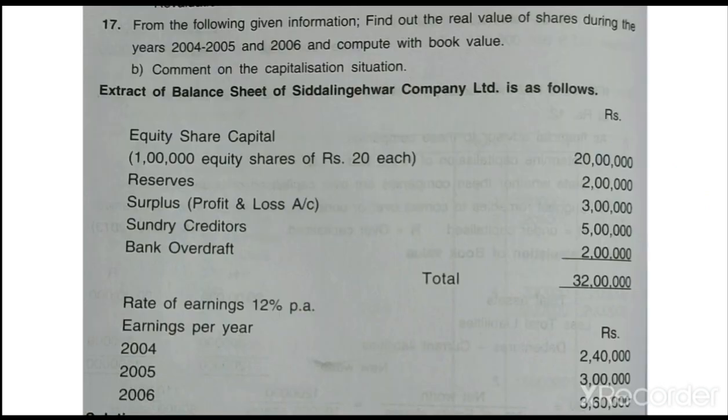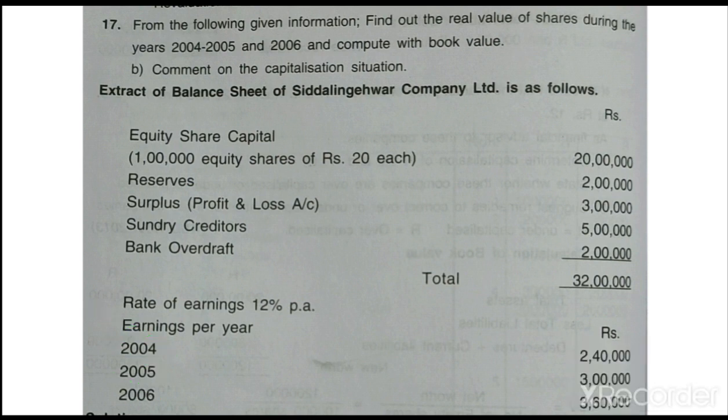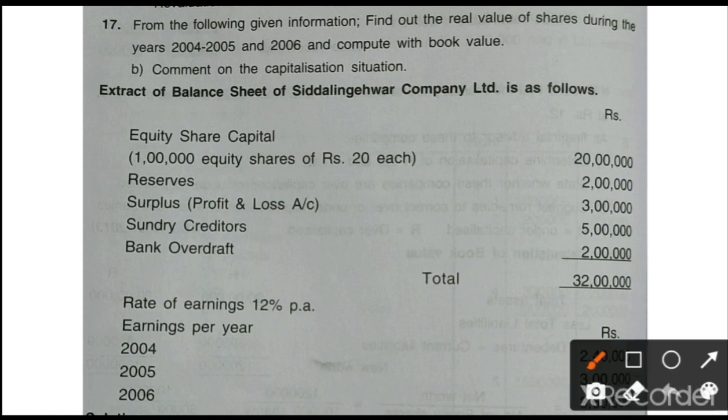Next, one more most important problem, dear students. From the following given information, find out the real value of shares during the years 2004, 5 and 6 and compute the book value, and comment on the capitalization situations. In this problem they have given you earnings for different years 4, 5 and 6. The earnings are available here in this corner. And next, they have given you only liabilities. They have given the extract of the balance sheet of Siddheshwar Company Limited as follows. In the balance sheet they have given only liabilities, there are no assets.